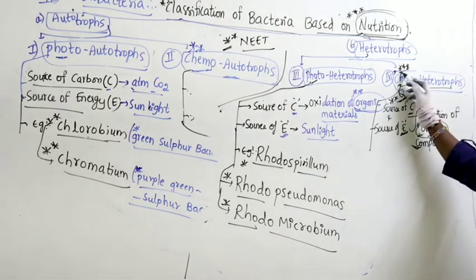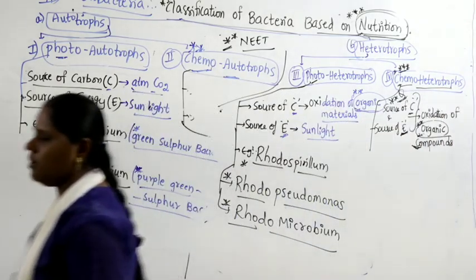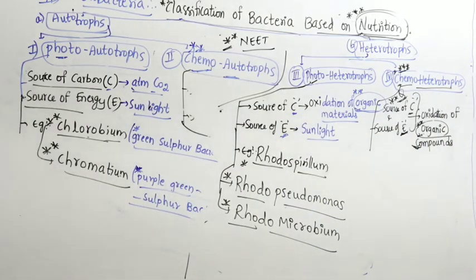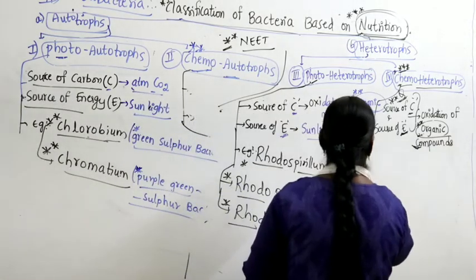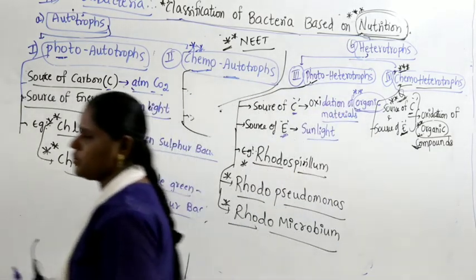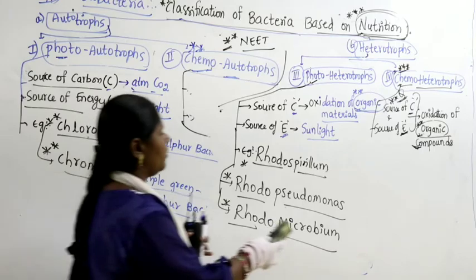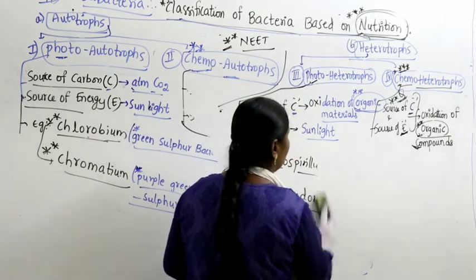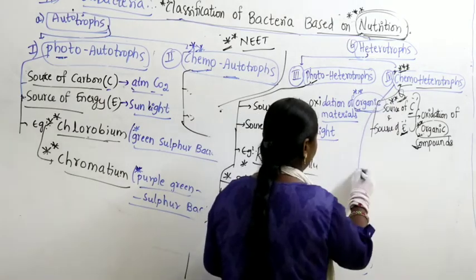I said they are very, very important. In what way? They play a vital role in biotechnology as well as in antibiotics as well as in extraction of minerals. These chemoheterotrophs are further divided into 3 types.